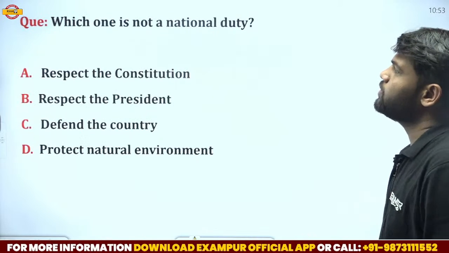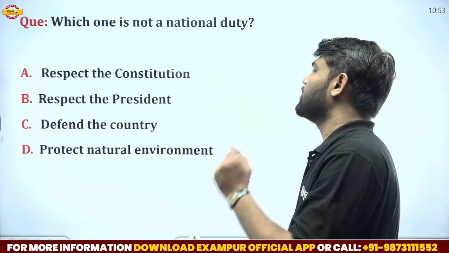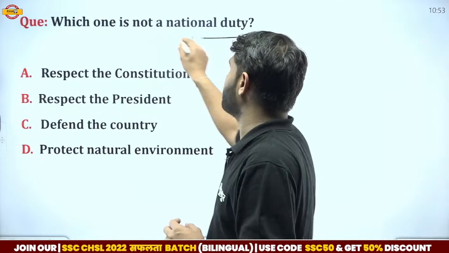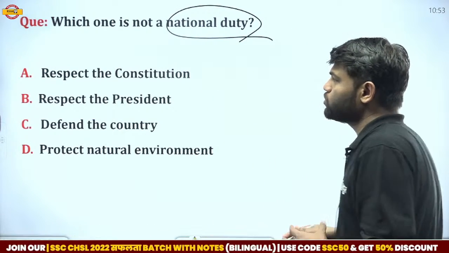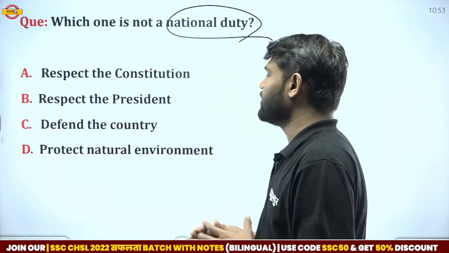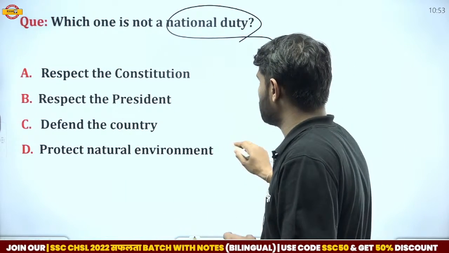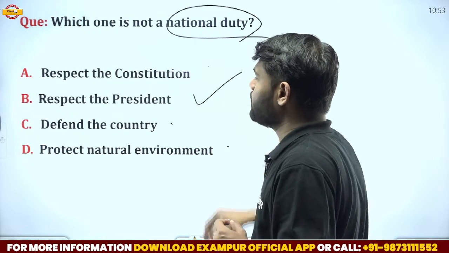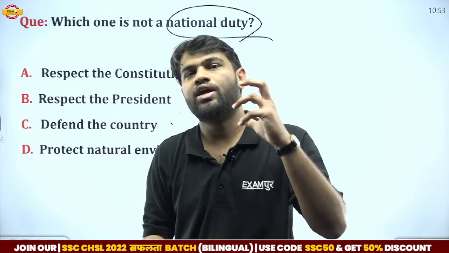Here we have another one. Which one is not a national duty? It means a fundamental duty. Out of these four options, which one is not a fundamental duty? Respect the Constitution, respect the President, defend the country, protect the natural environment. Three of these are fundamental duties. Respect the President is not mentioned in the fundamental duties.